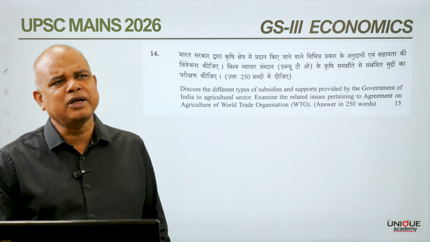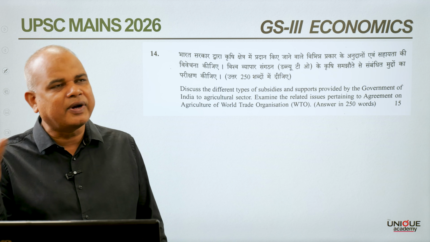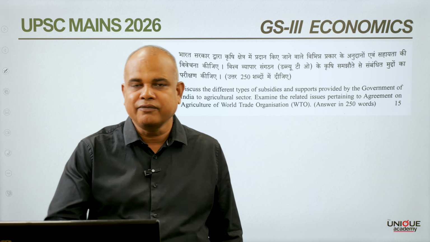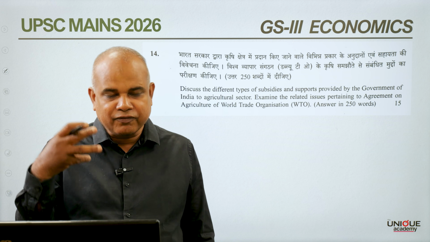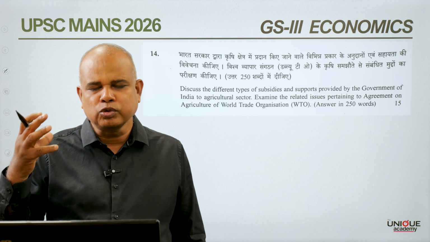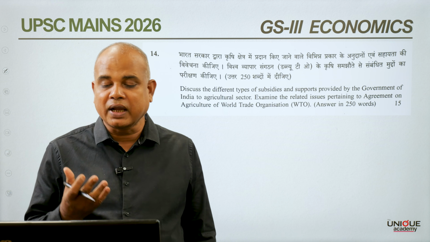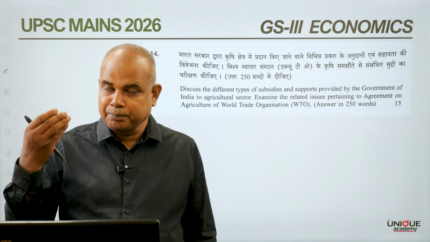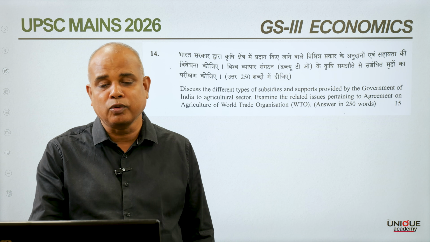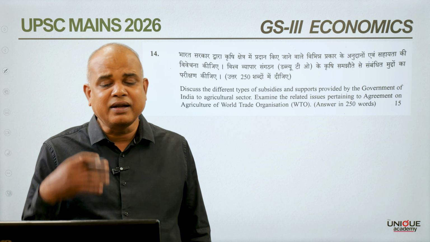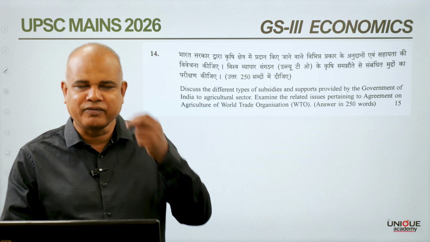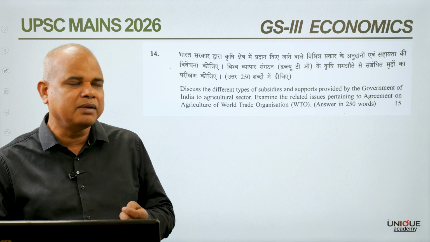Apart from it, the Government of India has provided support in different other forms also. If you look at eNAM, agricultural infrastructure development, farmer producer organizations, and PM Kisan, where the Government of India gives farmers 6,000 rupees annually. So all these are different types of subsidies and supports provided by the government.